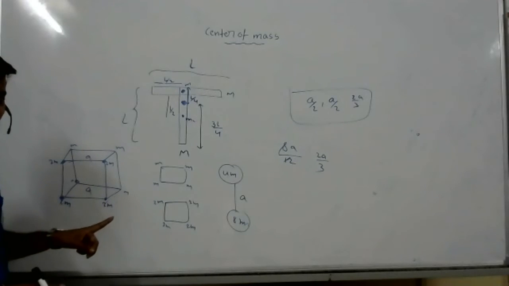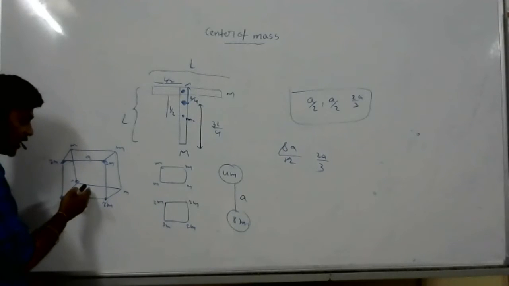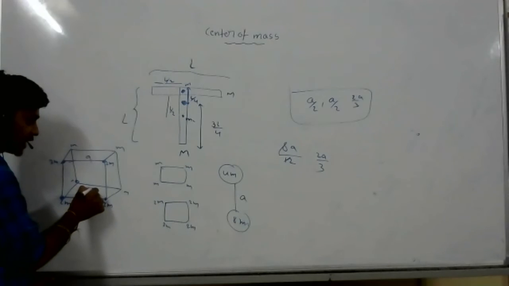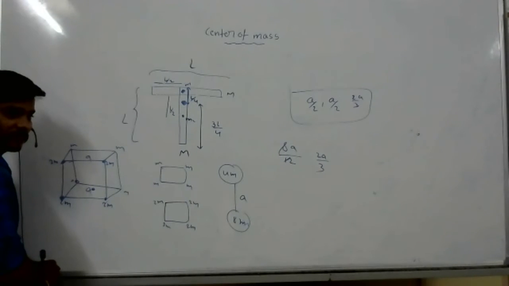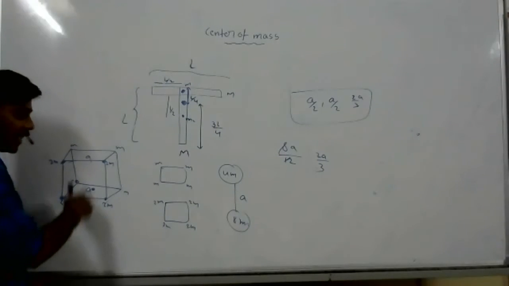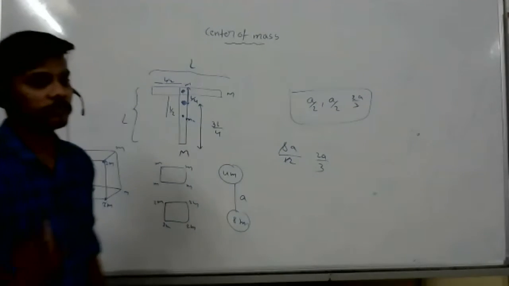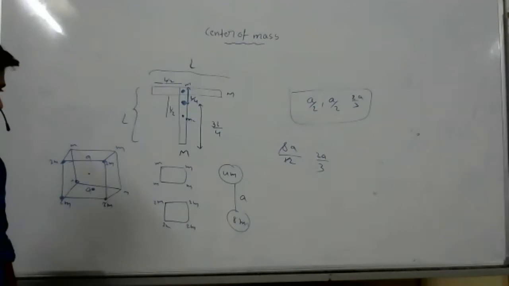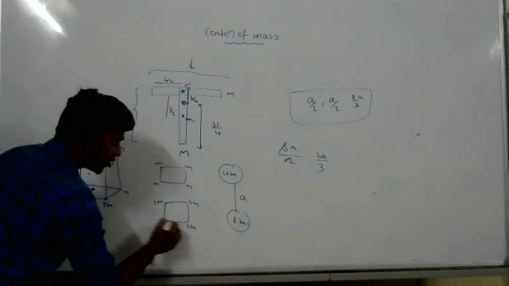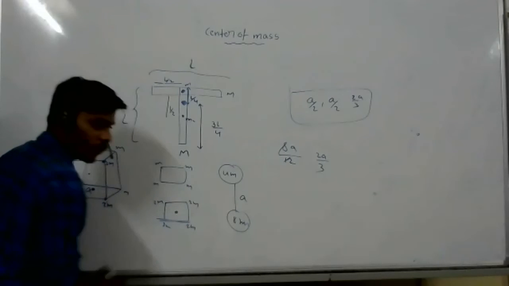A by 2 along x direction only, because if you take a surface, its center of mass exists here, a by 2 distance. Even y also a by 2 only, but z is 2a by 3. Ma, this center of mass along x direction how much? A by 2 only, no?